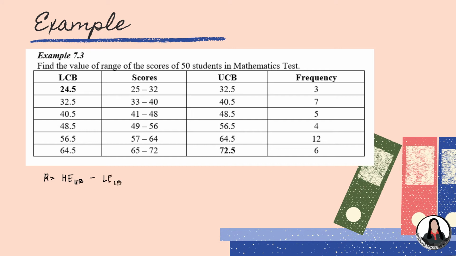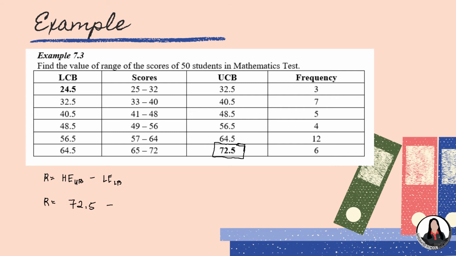Okay, so first, we have to find the highest entry. So highest entry dito, and then, sa highest entry makikita natin ay yung class interval kung saan makikita ang pinakamataas na score. So, probably, kapag naka-arrange ang interval natin from least to greatest, nasa dulo siya. And then, you get the upper class boundary. So, dito, naka-hyphen naman dito, na dito yung score, which is 72.5. Okay? Minus LE sub LB.